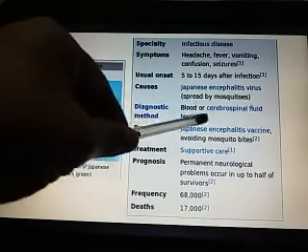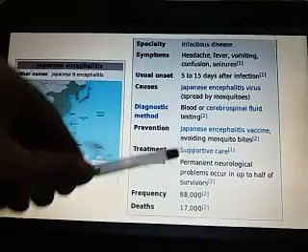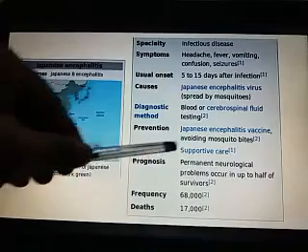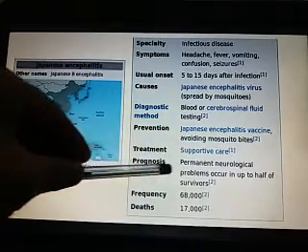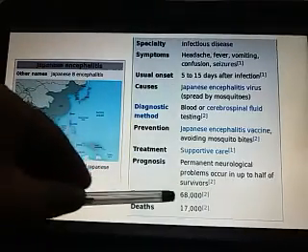Diagnostic methods: blood or CSF testing. Prevention: Japanese encephalitis vaccine is available, and avoid mosquito bites. Treatment: supportive care. Prognosis: permanent neurological problems occur in up to half of the survivors.